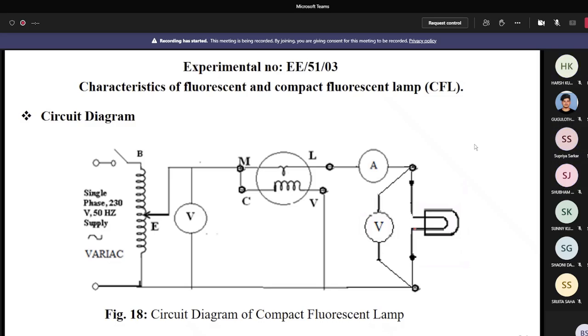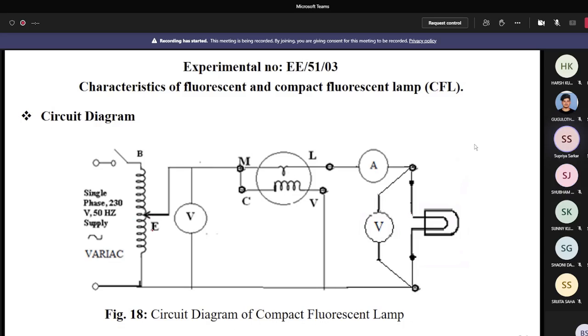When you put on the switch for the CFL lamp, the lamp glows, but at the moment of starting, it is not glowing at full intensity. Okay, fine. So now the same procedure you can follow.